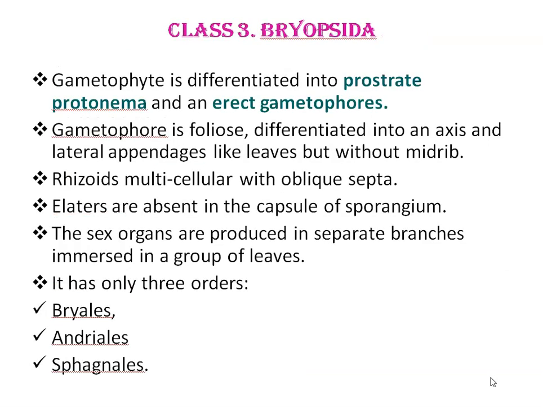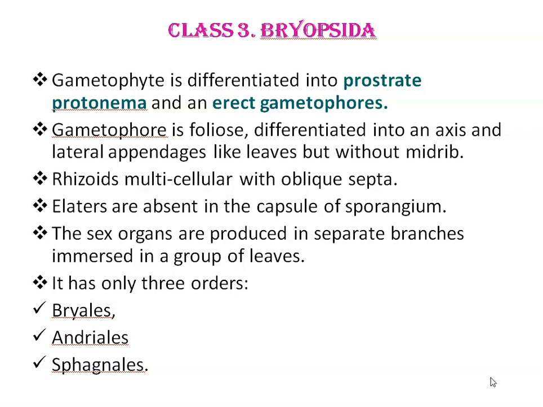The third class is Bryopsida. Here the gametophyte is differentiated into a prostrate protonema and an erect gametophore. A gametophore is a leafy shoot in mosses that produces sex organs or gametangia. So the gametophore is foliose, meaning differentiated into an axis, or stem, and lateral appendages like leaves but without midrib.